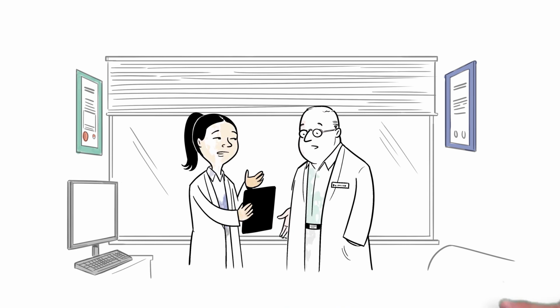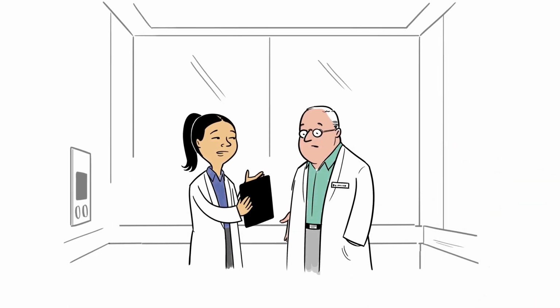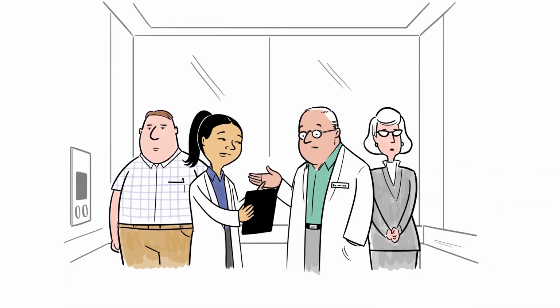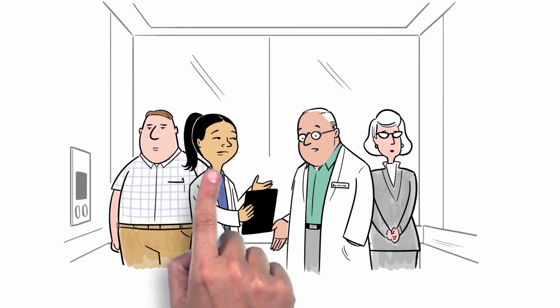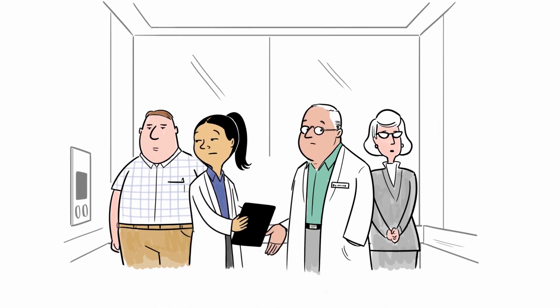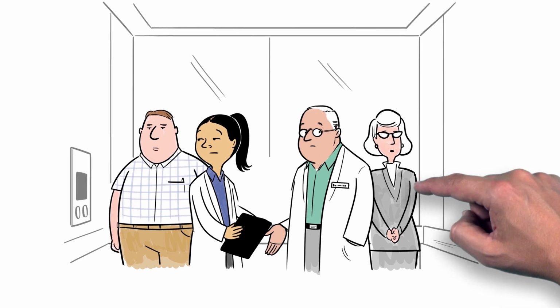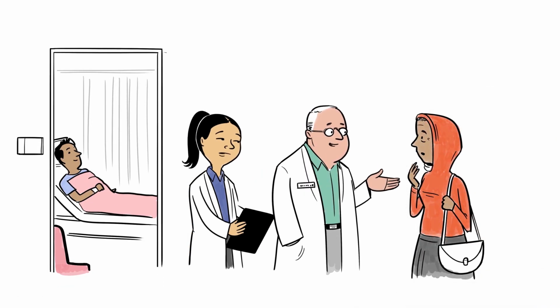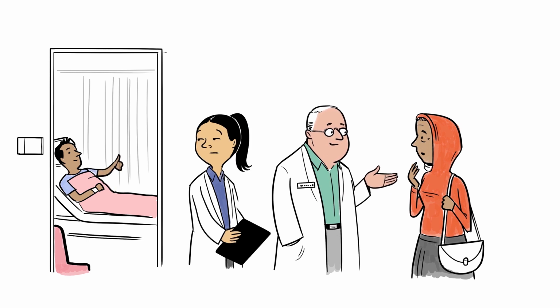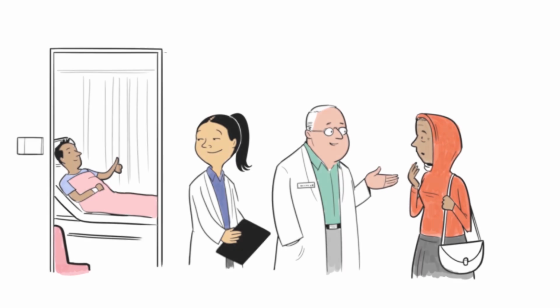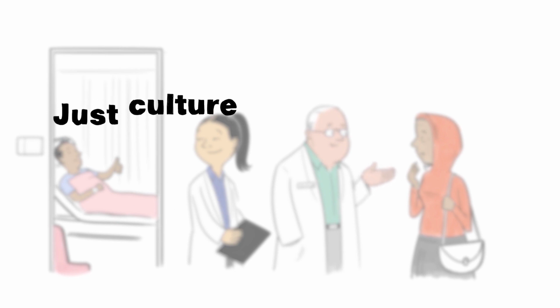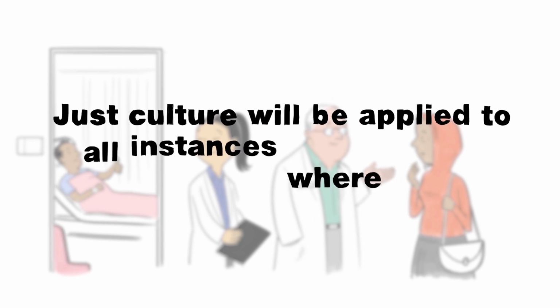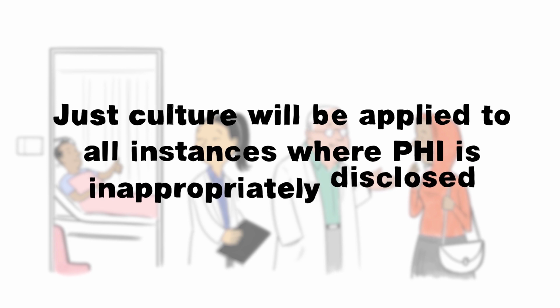Protecting our patients' privacy goes far beyond access to data. Discussions between caregivers should never be held in public, so others won't ever overhear the PHI. Always discuss PHI in private unless it's absolutely necessary for treatment. Information should not be disclosed to friends, family members, or personal representatives unless the patient has authorized the disclosure. It is important to understand that just culture will be applied to all instances where PHI is inappropriately disclosed.